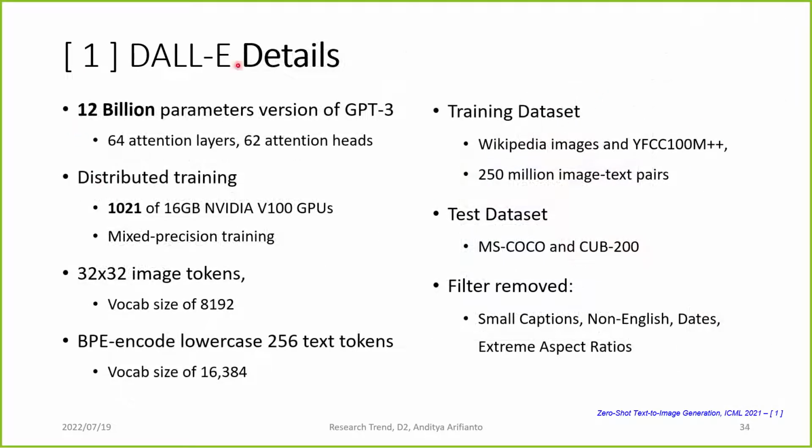Now the DALL-E details: it has 12 billion parameters of GPT-3. It is trained using 1024 16GB V100 GPUs, with a 32 by 32 image token grid and 256 text tokens. The training dataset is Wikipedia and YFCC, which consists of 250 million image-text pairs. That's all for DALL-E.